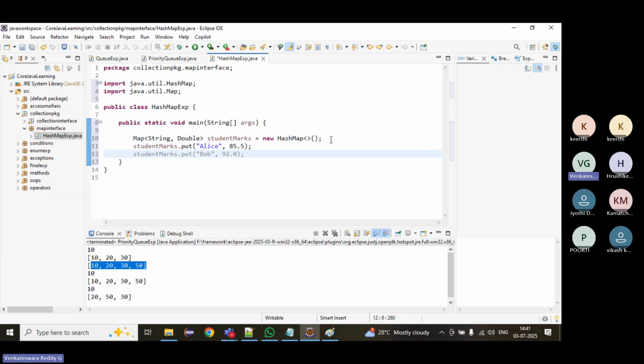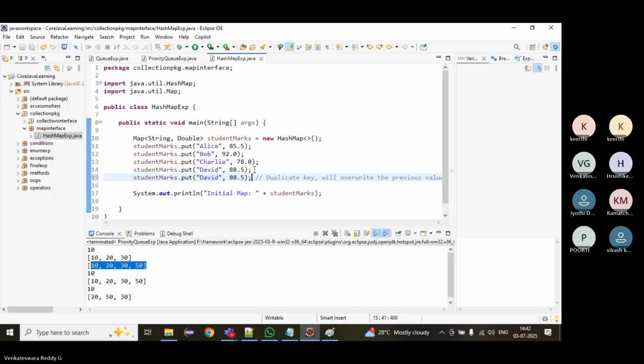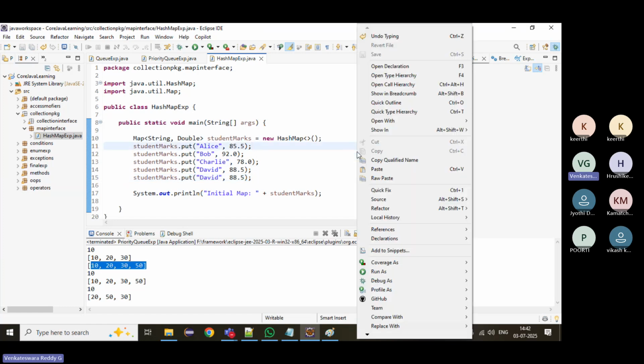We can store by using the put method. If you want to add here, there is no add method. We call it the put method to add data into the map. HashMap will follow something when we add duplicates. If we add a duplicate, what will happen?